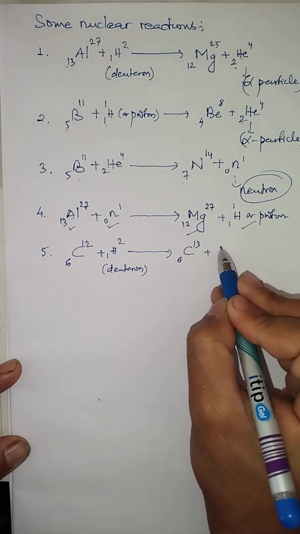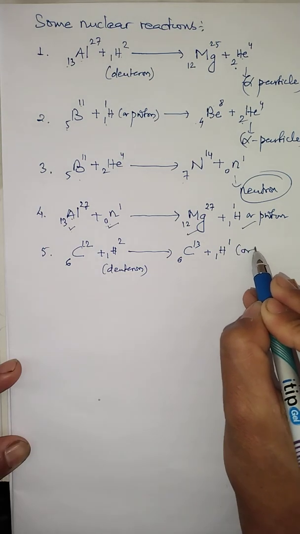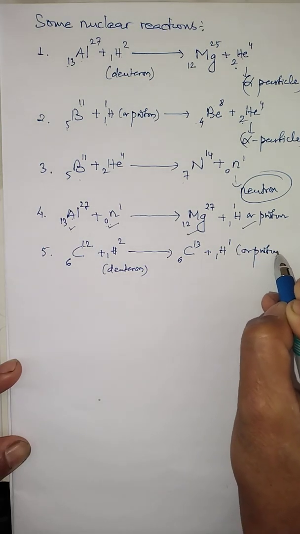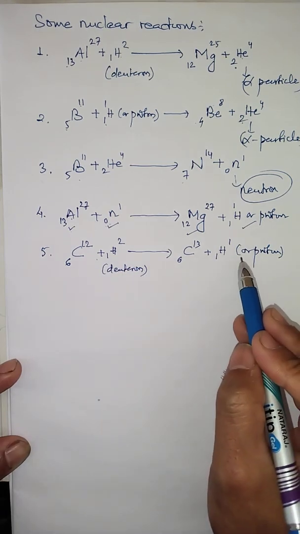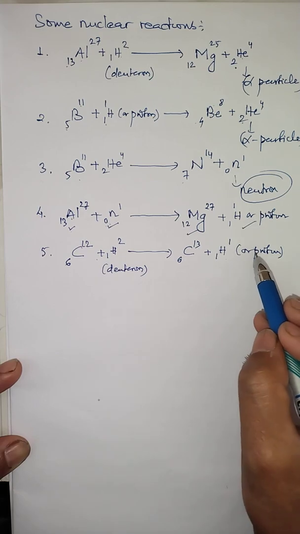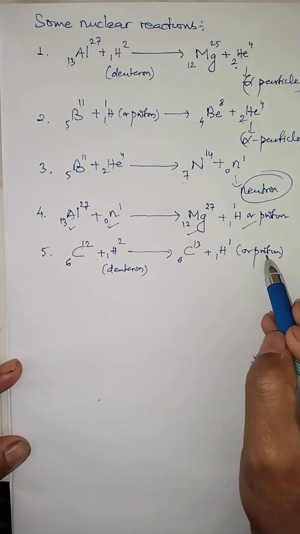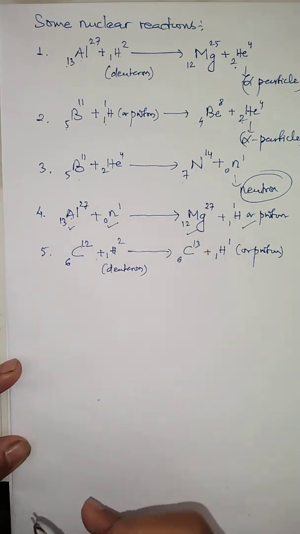Along with that, we get one of the particles called proton. So bombarding with deuterium, we get one of the isotopes of hydrogen, that is called protium, which is also the particle equivalent to which particle? Positive charge particle of proton, along with the formation of the new nucleus.